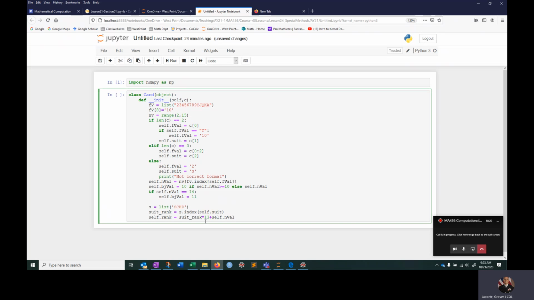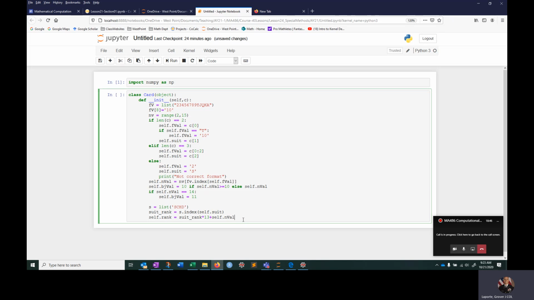It'll multiply by 0, and then it'll just add up from 2 to 14. And then it'll jump to the next one, multiply by 13, and then hopefully it'll add, and it'll be something different. In other words, I want the 2 of clubs to be higher than the ace of spades, and hopefully that does that. But we'll test it out in a few.